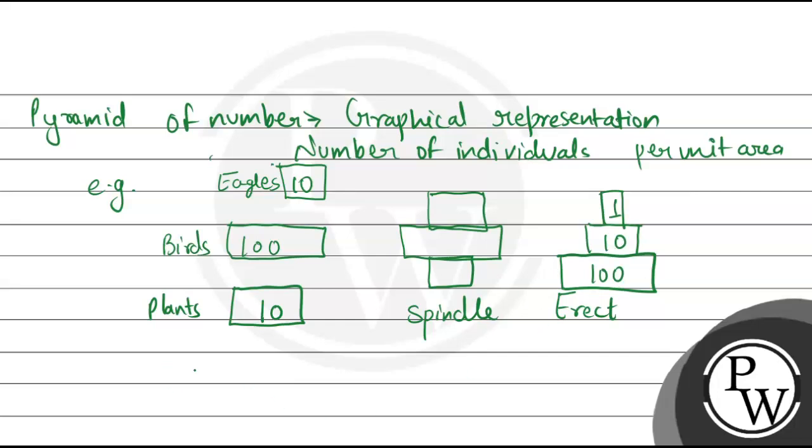There can be one more type of pyramid and that can be inverted. The just opposite of this. The broader base is on the above side, then there is lesser broader and then there is more broader. So such kind of pyramid is representing the inverted pyramid. So these can be 3 graphical representations for pyramid of number.